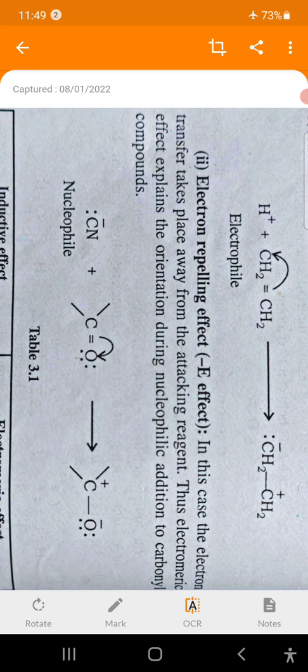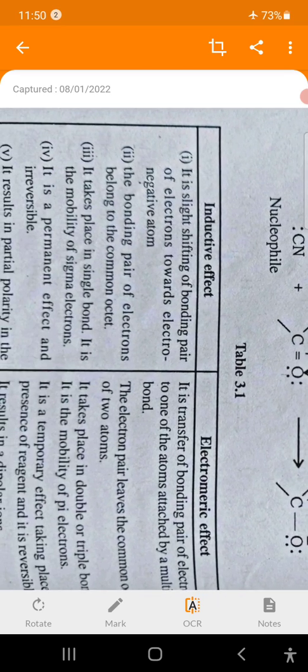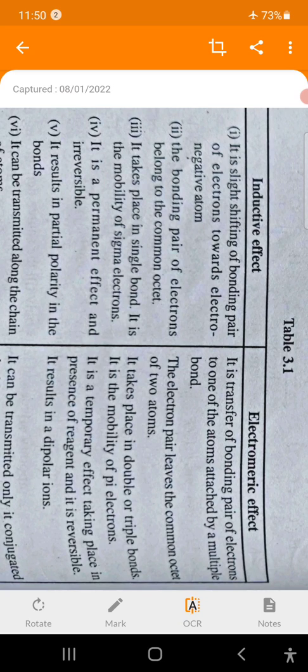Then if the double bond is between two different types of atoms, the more electronegative atom acquires negative charge and the less electronegative atom acquires positive charge. For example, in cyanide, CN, the nitrogen acquires negative charge and carbon acquires positive charge. In the case of C=O, oxygen is more electronegative, therefore oxygen acquires negative charge and carbon acquires positive charge. This is about the electromeric effect.